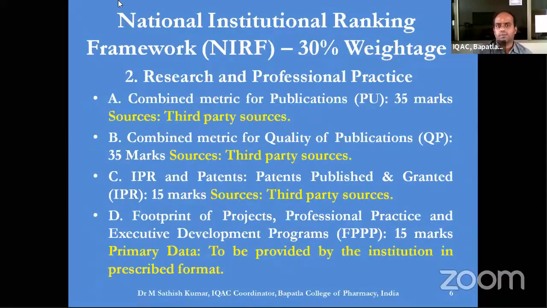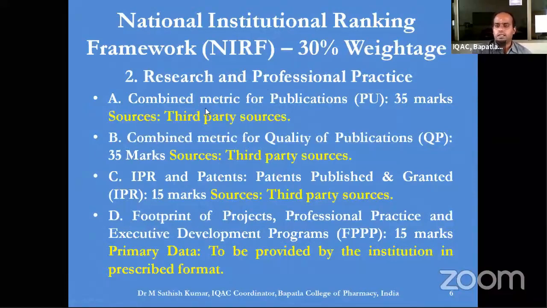You can see here, among different criterions for getting NIRF ranking, 30% weightage is given for research and professional practice. Within this 30% weightage, there are three important sub-criterions.